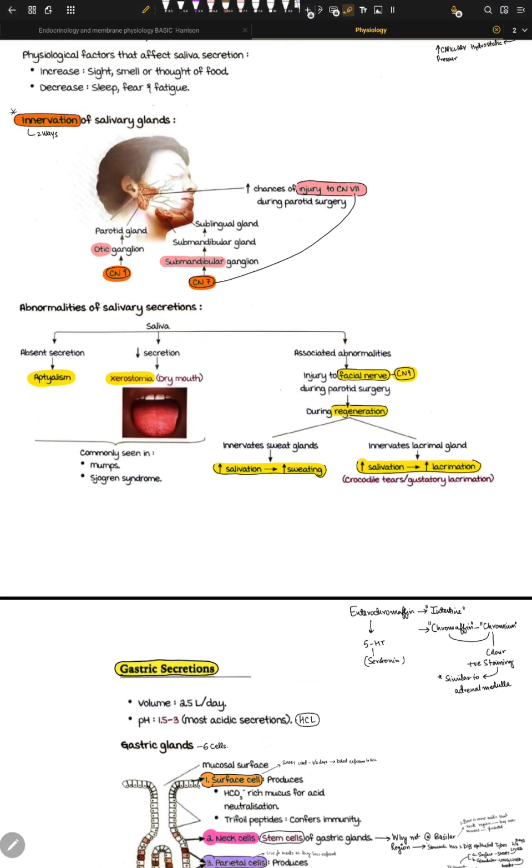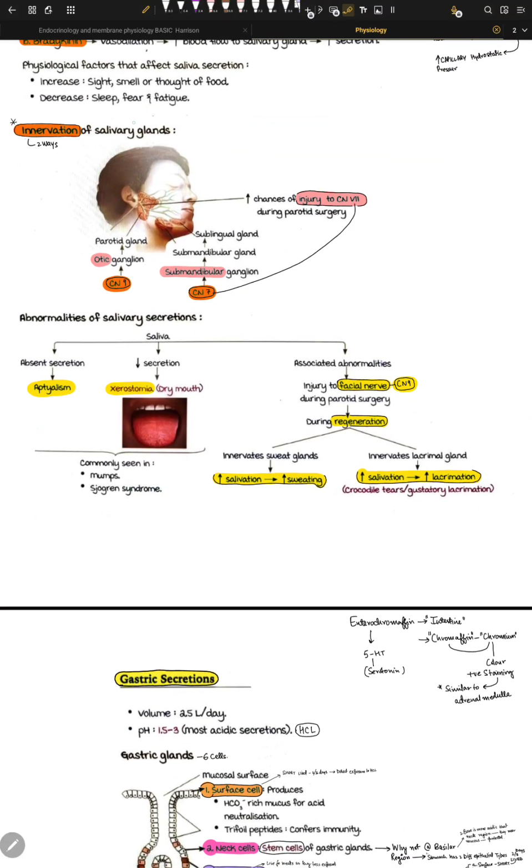Innervation of salivary glands. This is a very amazing topic. They are innervated in two ways. First is cranial nerve number 9, and second is the facial nerve, cranial nerve number 7. So let's talk about 7 first. Cranial nerve number 7. Now this is the facial nerve, right?